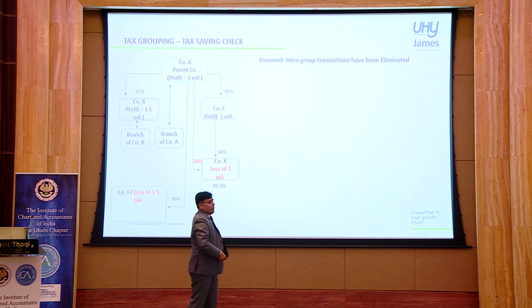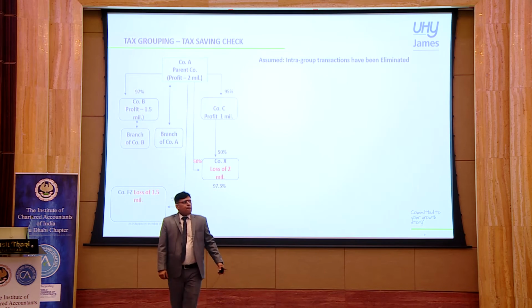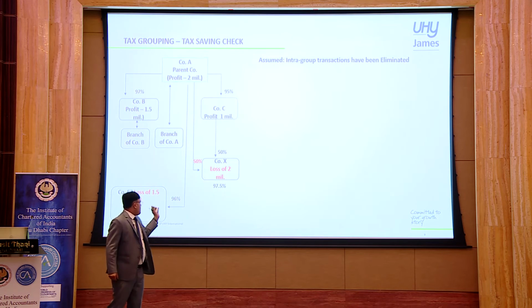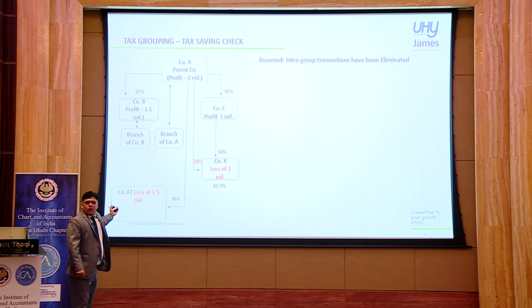In my last example on this tax grouping, till company X, everything is the same. Here's a free zone company with a loss of 1.5 million.